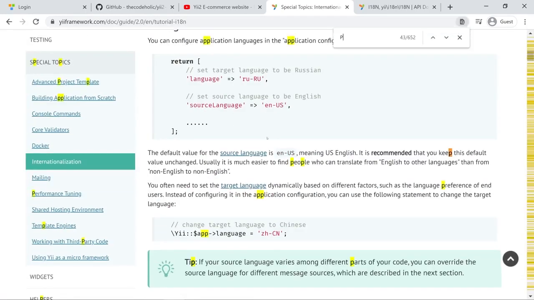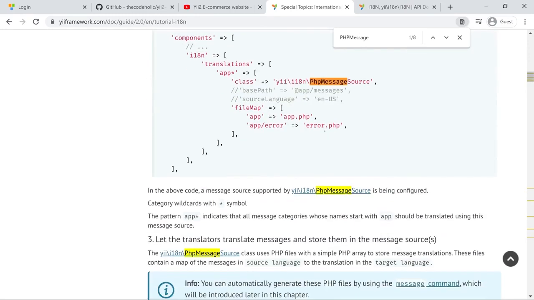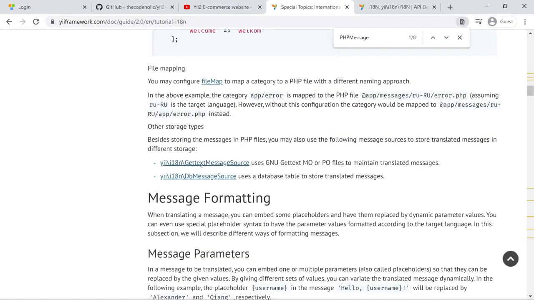So I'm going to search for this. One is PhpMessageSource, which saves the translations in PHP files. Second is GettextMessageSource, which saves in MO and PO files, which by the way I have not done in my applications. And the third one is DbMessageSource, which uses a database table to store all the translation messages.